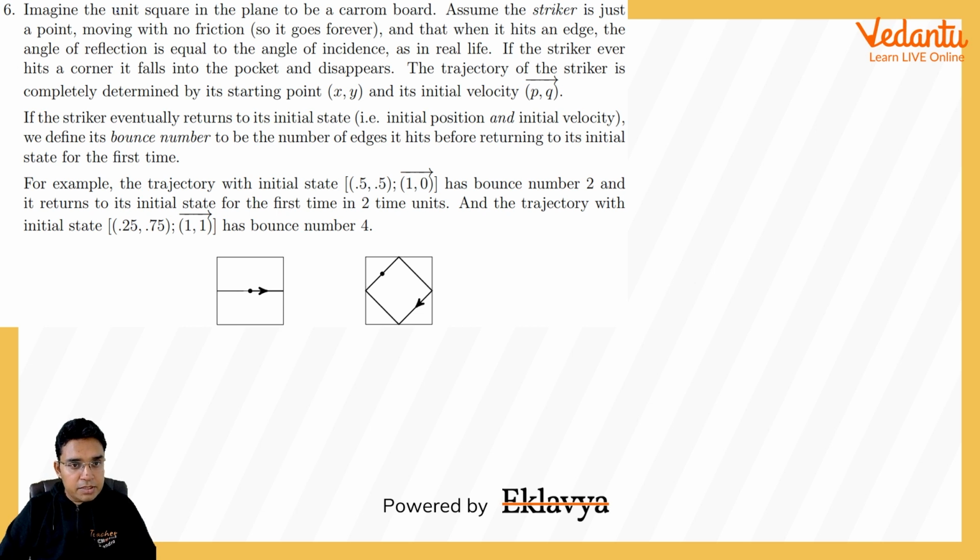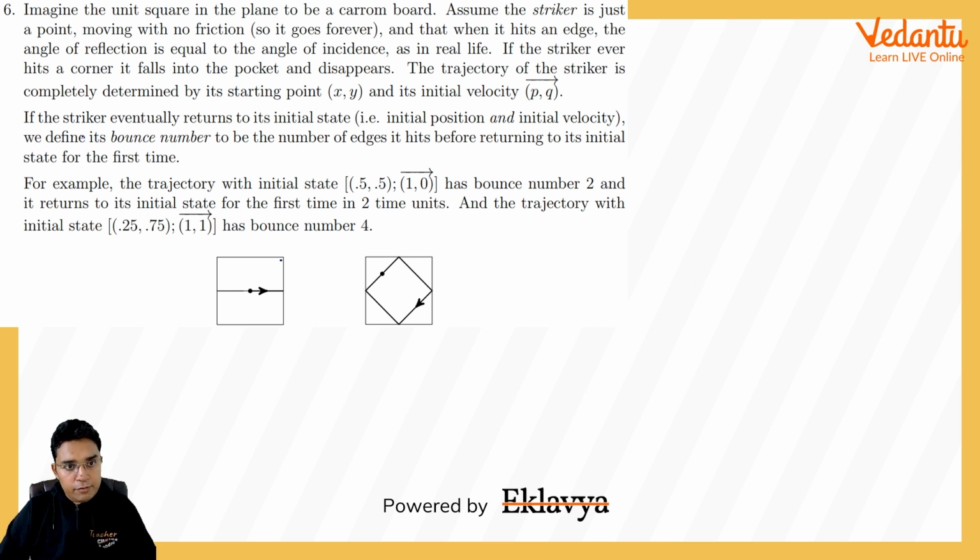We are given that imagine the unit square in the plane to be a carom board. Assume that the striker is just a point moving with no friction so that it goes forever, and that when it hits an edge, the angle of reflection is equal to the angle of incidence as in real life. If the striker ever hits a corner, it will fall into the pocket and disappear. The trajectory of the striker is completely determined by its starting point x comma y, and its initial velocity p comma q.